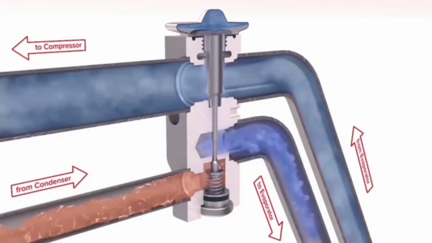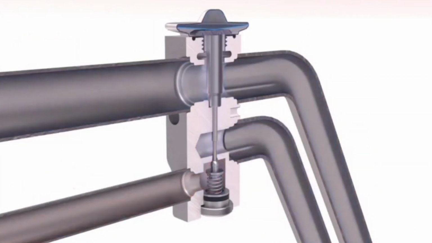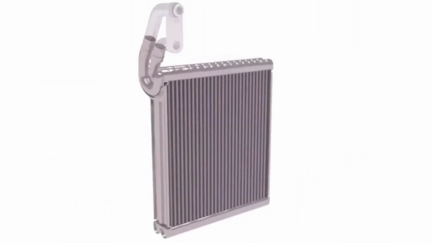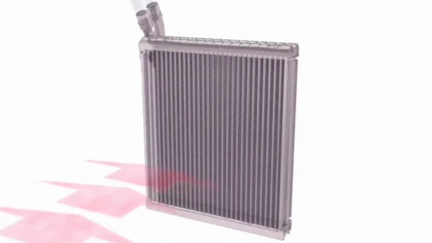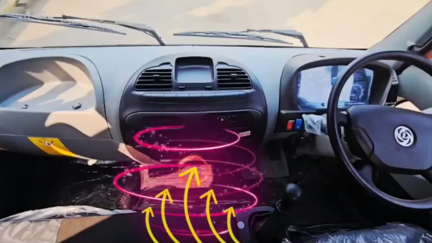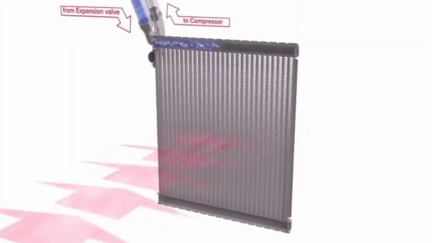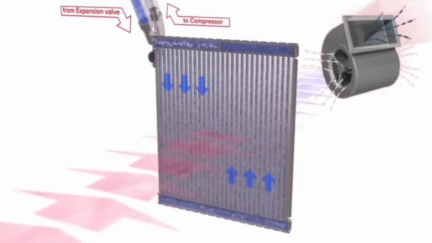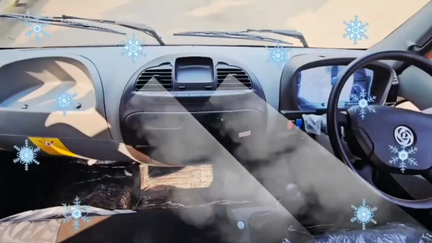The low-pressure liquid refrigerant now flows to the evaporator coil, which is located inside the cabin below the dashboard. The evaporator consists of numerous fins that are exposed to the air in the cabin area. The heat from the air in the cabin area is able to transfer to the fins. As the hot air in the cabin flows over the fins of the evaporator with the help of the blower motor, it is absorbed into the refrigerant, thereby cooling the cabin.